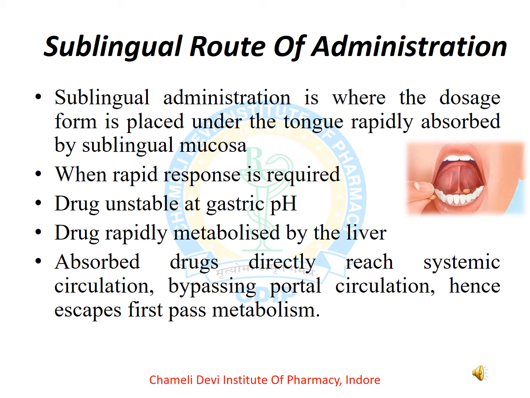If the drug is unstable at gastric pH, it may be administered via sublingual route. Drug rapidly metabolized by the liver. If absorbed, drugs directly reach systemic circulation bypassing portal circulation, hence escape first pass metabolism, so it is more effective than other routes of drug administration.